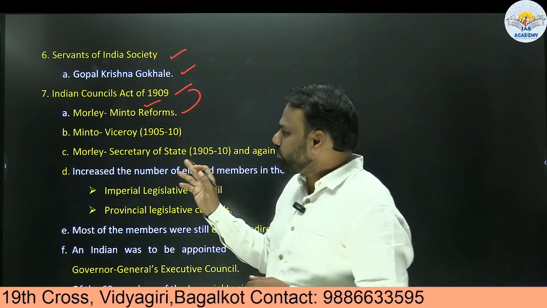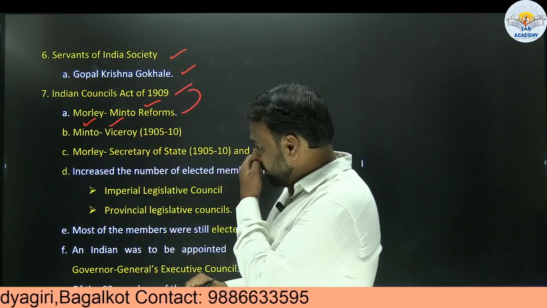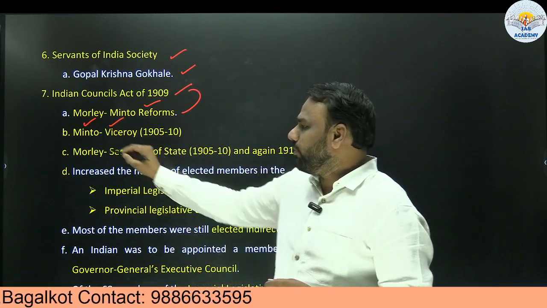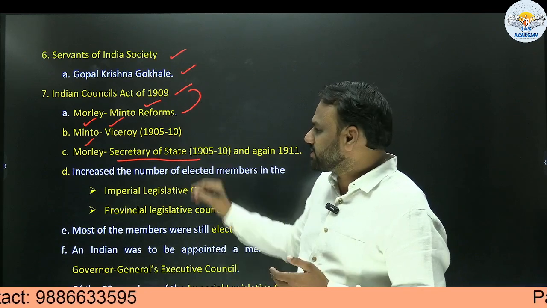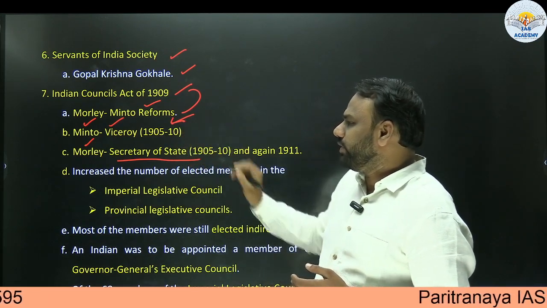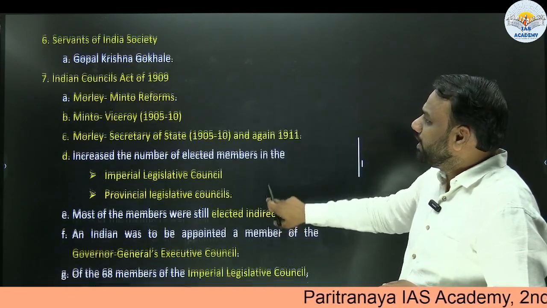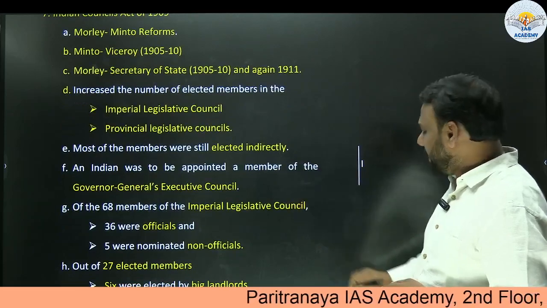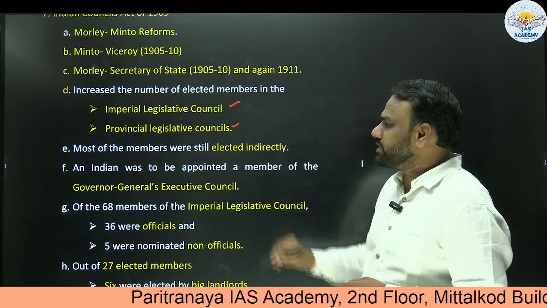So what does Morley Minto indicate? Minto was the Viceroy of India when these reforms were being brought, and similarly Morley was Secretary of State for India. And out of curiosity, I added some extra information, that Minto remained Viceroy from 1905 to 1910. So what were the important provisions of this Act of 1909? It increased the elected members in the Imperial Legislative Council as well as the Provincial Legislative Council.